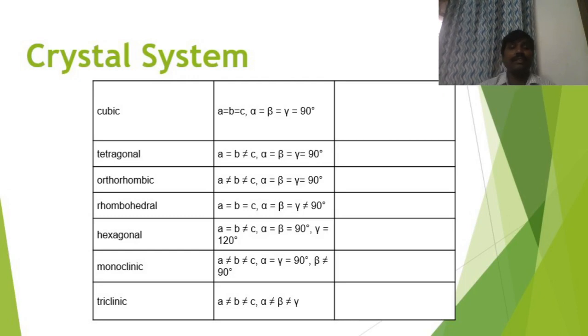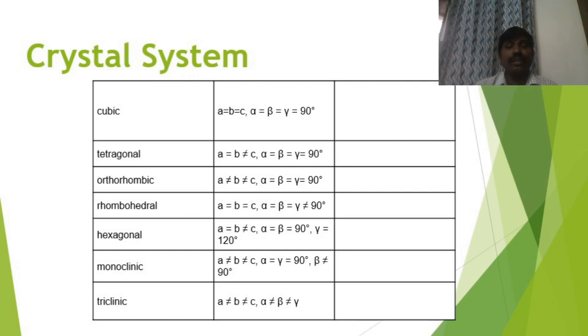So I'll list the 7 crystal systems: cubic, tetragonal, orthorhombic, rhombohedral, hexagonal, monoclinic, triclinic. The lattice parameters of cubic crystal system: A is equal to B is equal to C. Alpha is equal to beta is equal to gamma is equal to 90 degree. Then tetragonal, A is equal to B, but B is not equal to C. Then alpha is equal to beta is equal to gamma is equal to 90 degree. For orthorhombic, A is not equal to B, B is not equal to C. Alpha is equal to beta is equal to gamma is equal to 90 degree.